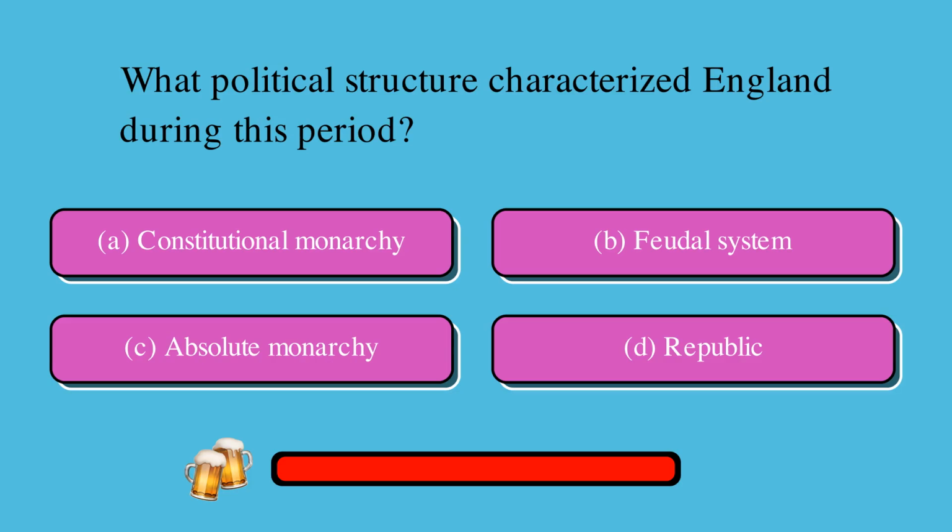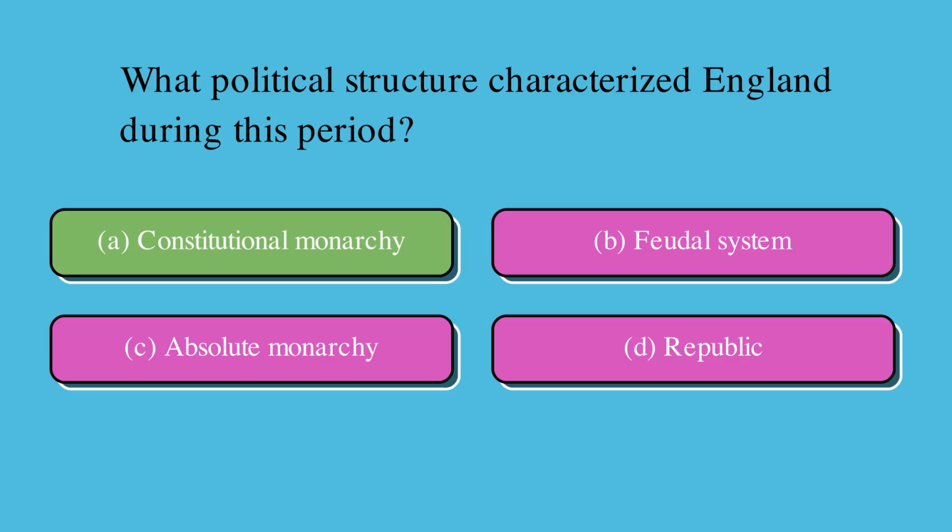What political structure characterized England during this period? Is it A, constitutional monarchy, B, feudal system, C, absolute monarchy, or D, republic? The correct answer is A, constitutional monarchy.